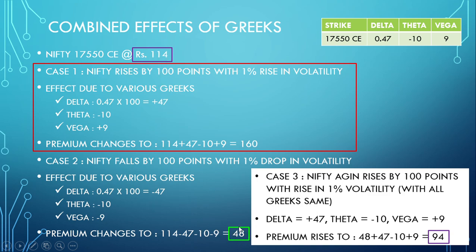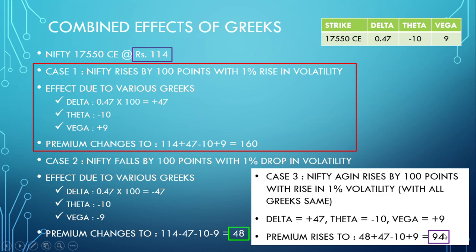It will drop. Now let's say case 3: again Nifty rises by 100 points and comes to the same point, with a rise in volatility of 1% and all other Greeks remaining the same, all three of them. So delta will give again plus 47, theta will give again minus 10 and Vega will give plus 9. So the premium rises from 48 to 94.